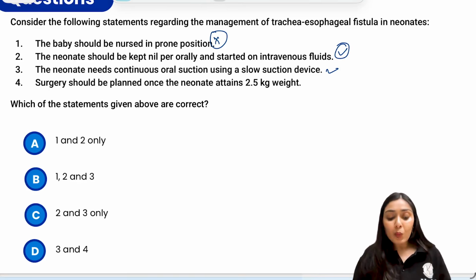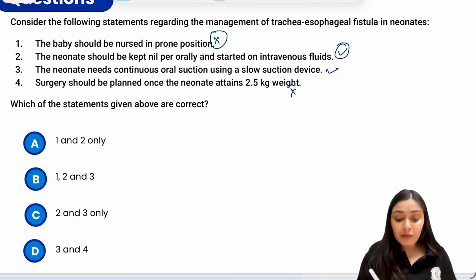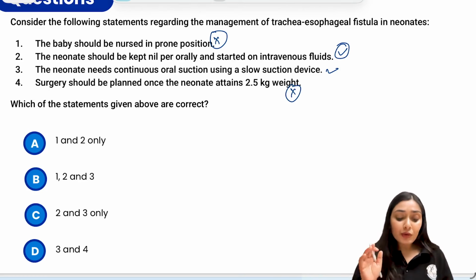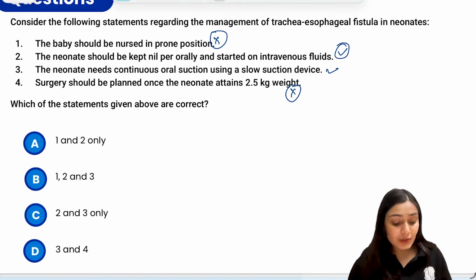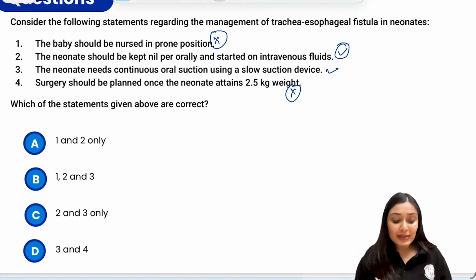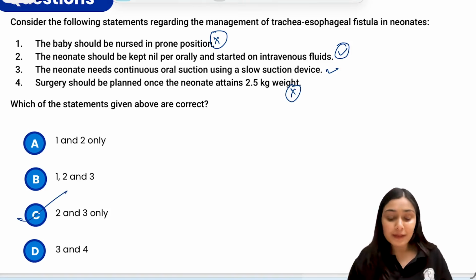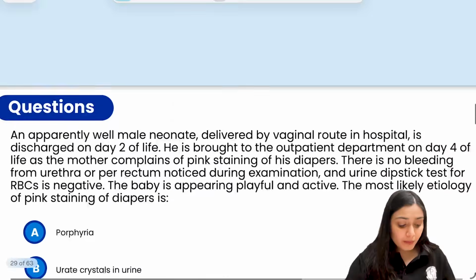Surgery should be planned once the neonate attains 2.5 kg weight, which is a wrong statement. When we know that this is tracheoesophageal fistula, we do not wait for the child to gain weight, right? Child will never gain weight because he won't get that definitive nutrition over here, right? So we don't wait for the child to attain this weight. We operate as soon as possible. So the correct statements you can see over here are 2 and 3 only. Option C would be correct, right? So let's move to the next question.